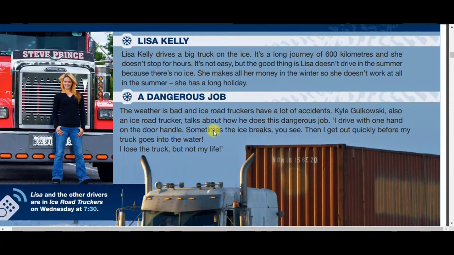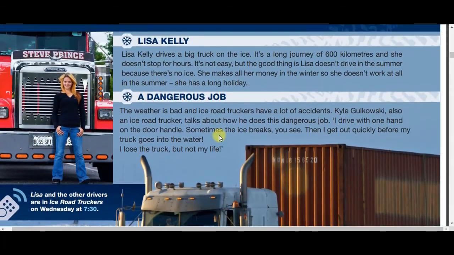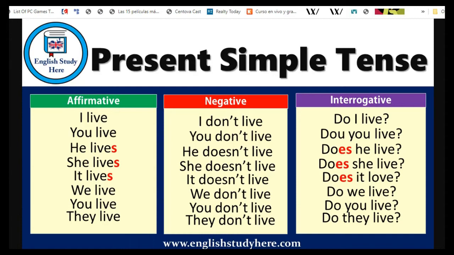Okay, so as you can see in this section, we reviewed a little bit of what we did last class, or I think last week, in our synchronous class about the present simple. I hope you liked it, and we will continue with the rest. Okay, in order to give you a summary of all the things that we have talked about, these are some charts where you can see how the affirmative, negative, and interrogative sentences in present simple tense go.